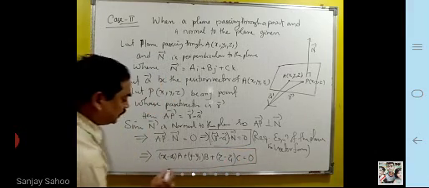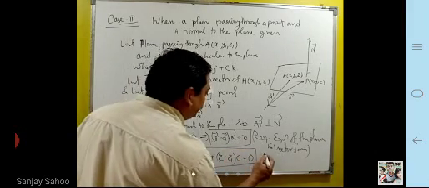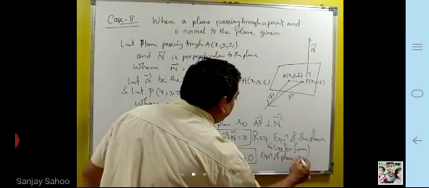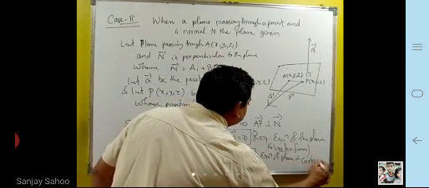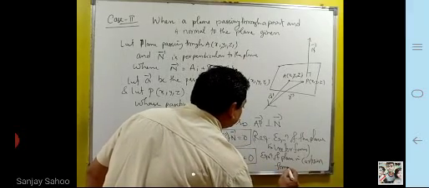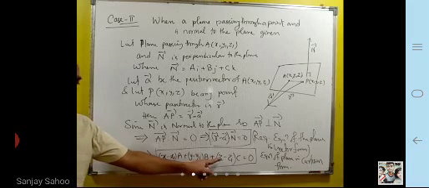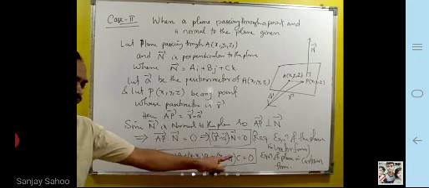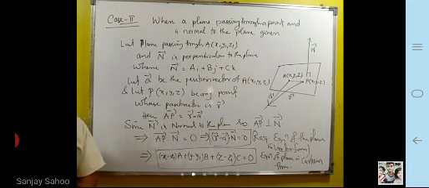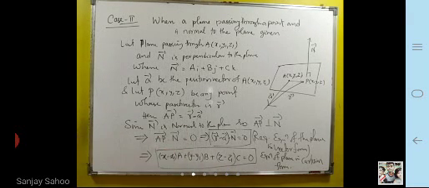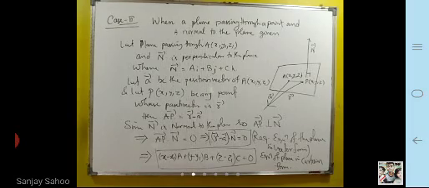This is the equation of the plane in Cartesian form, where x1, y1, z1 is the point the plane passes through, and a, b, c are the direction ratios of the normal to the plane. This is a very important formula, so remember it. This is the second form of the equation of the plane which we can determine.